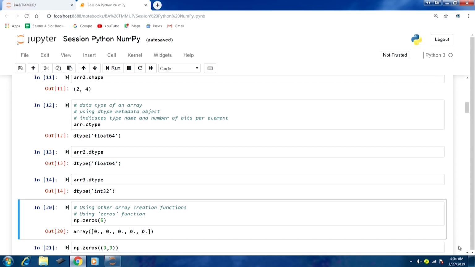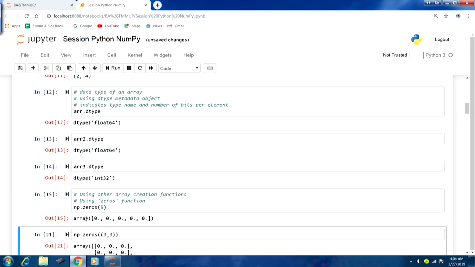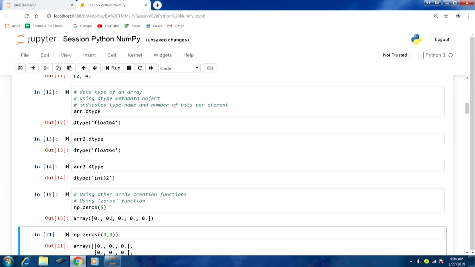So if I run this zeros function here, np dot zeros 5, you can see output number 15, and we have got this one dimensional array with 5 elements, and each of those elements is 0.0. From this you can also understand that the default data type for these array creation functions is floating point. That is why in the output it is displayed as 0 point something.